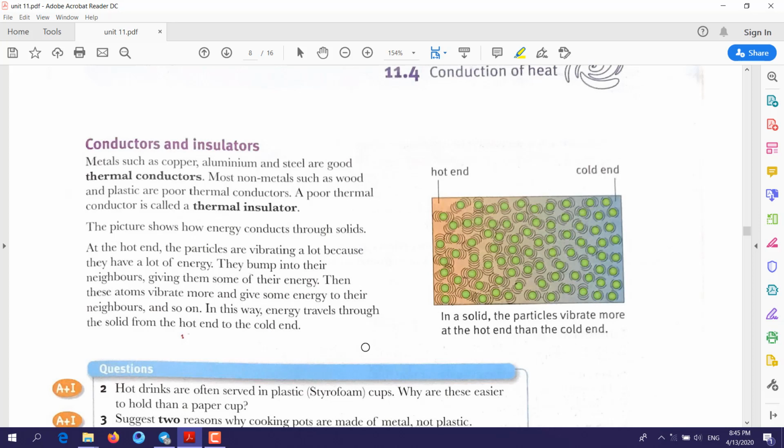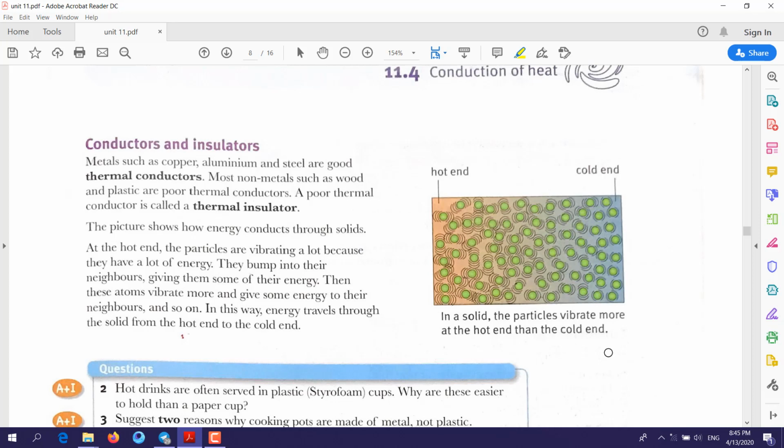For example, let's say you have a pan. As you know, it consists of two parts: the pan and the handle of the pan. What is the pan made of? It's usually made of a type of metal, but the handle is usually made of plastic. Now the difference between metal and plastic is that metal is a good conductor for heat, while plastic is a bad conductor for heat, or we call it an insulator.